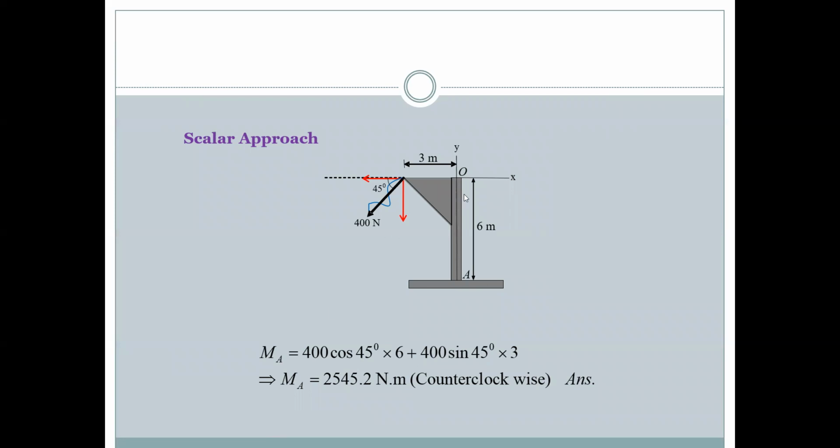As we can see, it is moving counterclockwise from x to y, so it is taken as positive.